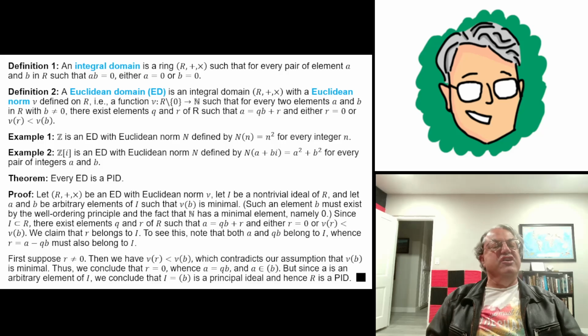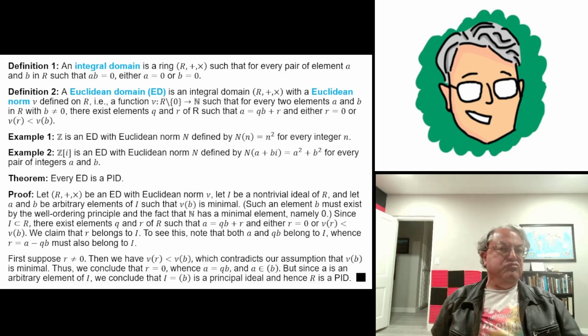The other thing I forgot to mention is that little r has to belong to the ideal. Actually q doesn't, but little r has to belong to the ideal. Why is that true? Well, qb belongs to the ideal because remember, b belongs to I, and one of the properties of ideals is the black hole property. If you start with any element of your ideal, in this case b, which we're assuming was an element of the ideal I, then any multiple, if you take any element q of R and multiply it by b, you're still going to get an element of your ideal I.